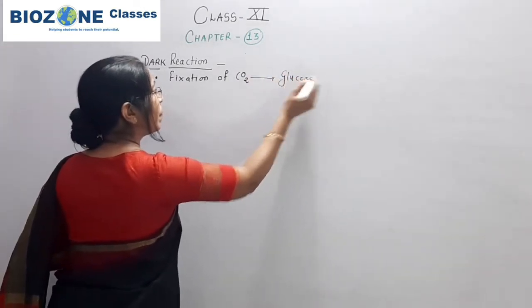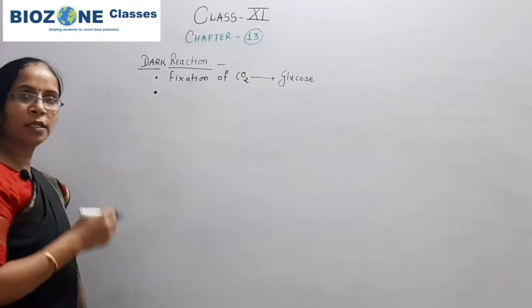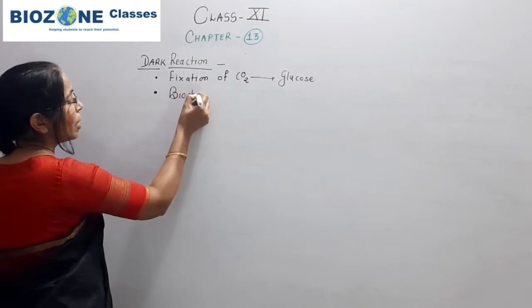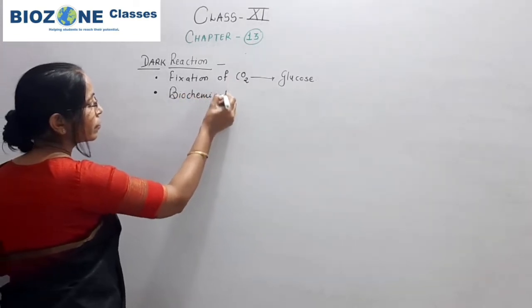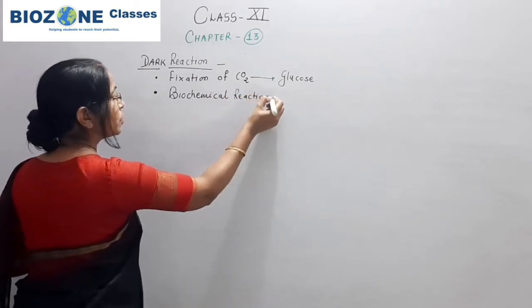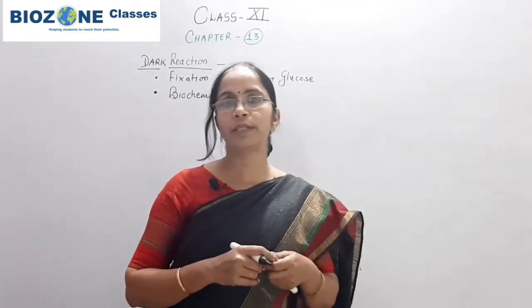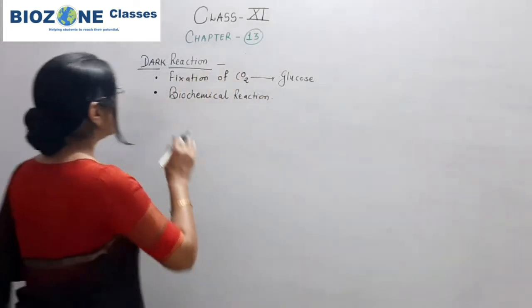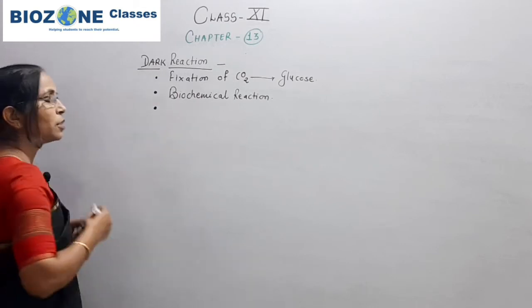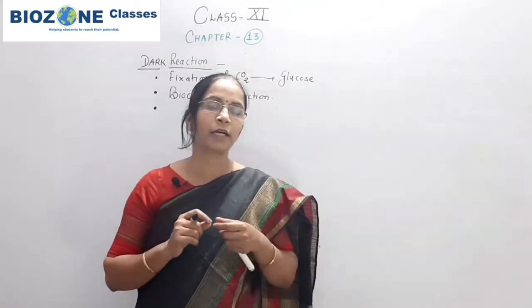This is another name or term for dark reaction. Secondly, another term we use for dark reaction is biochemical reaction of photosynthesis. Why it is called biochemical reaction, we study when we come to the C3 and C4 cycle. Now remember, the dark reaction doesn't mean, as students generally assume, the reaction which takes place in dark. It is not like that.